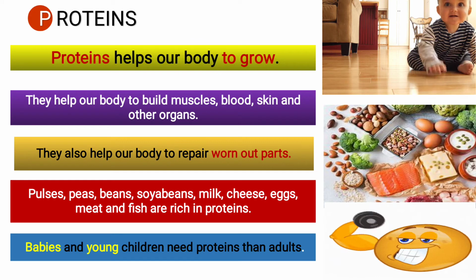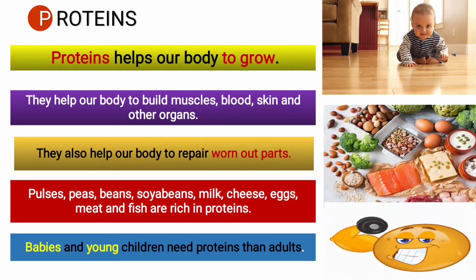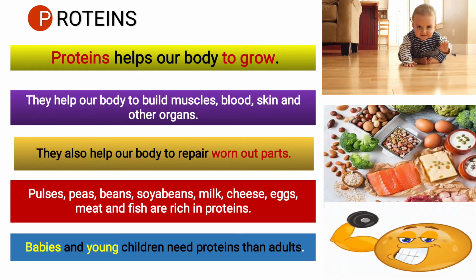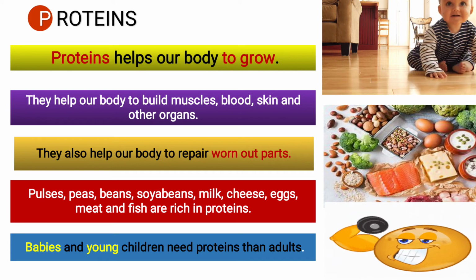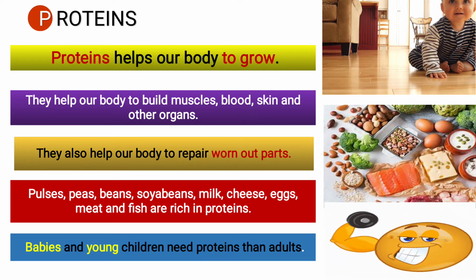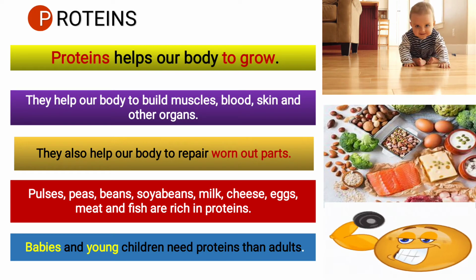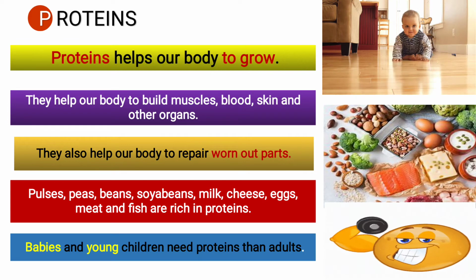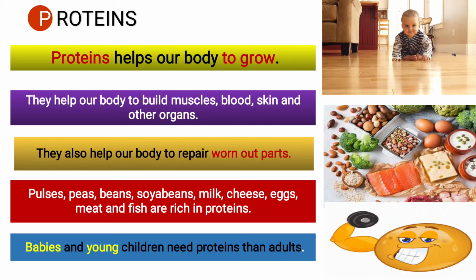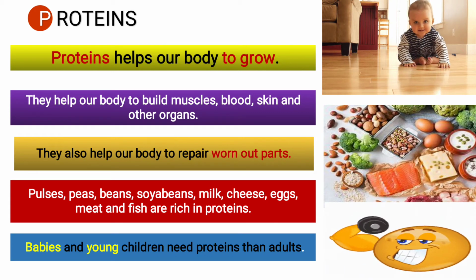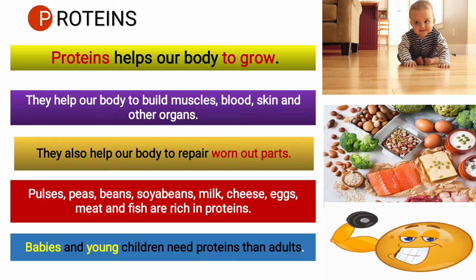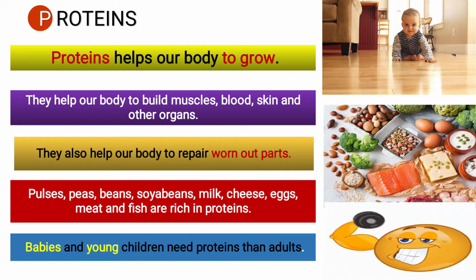Here it is given, worn out parts. Worn out parts means damaged parts, which we discussed in the previous slide. The boy got hurt. Now let's take one more example. Suppose your father's bike has some broken parts. Then what will he do? He will go to the mechanic. The mechanic will change or repair the part and the motorbike will be okay. Like that, our body also repairs the worn out or damaged part itself with the help of protein.